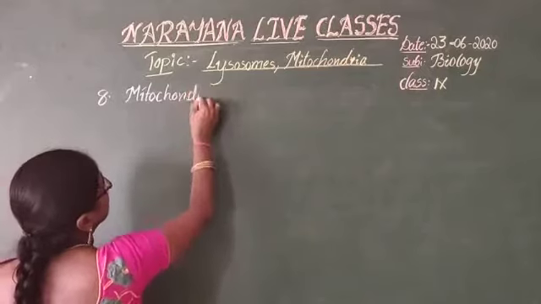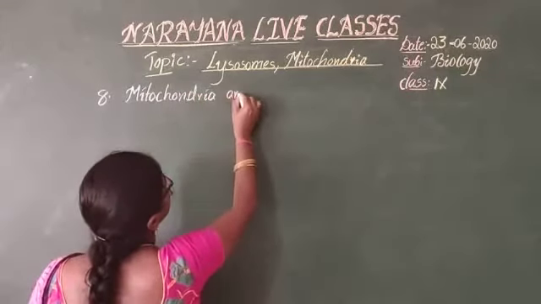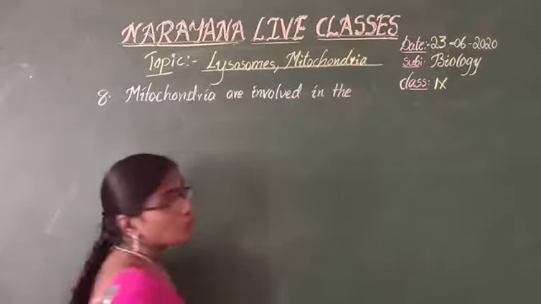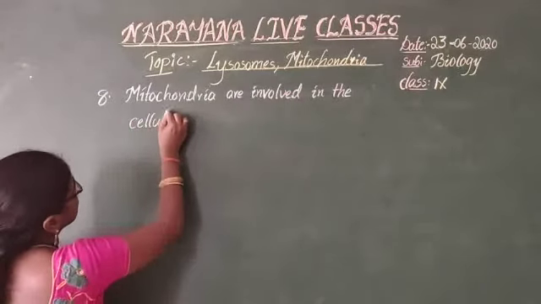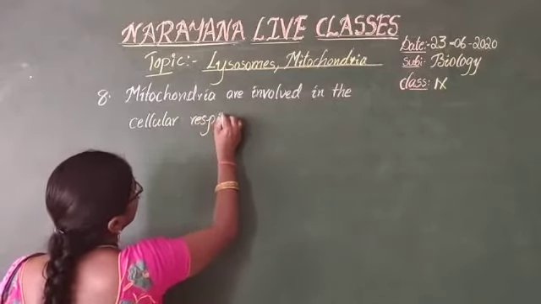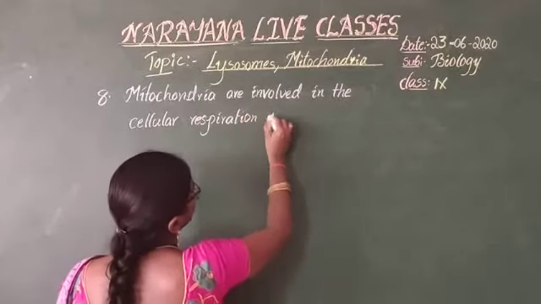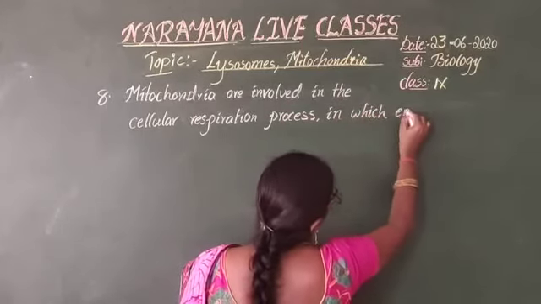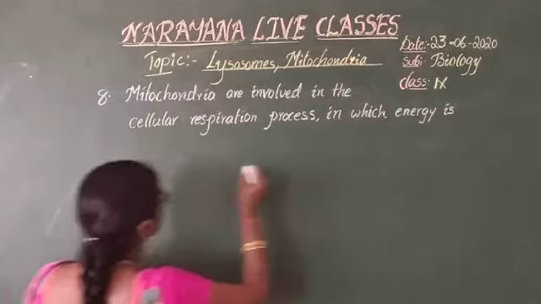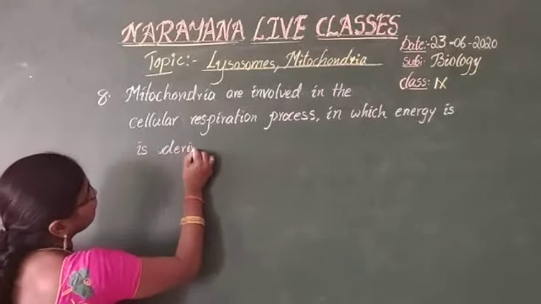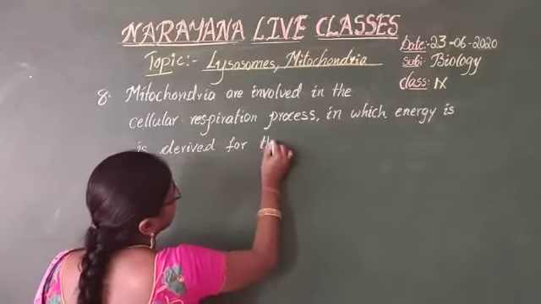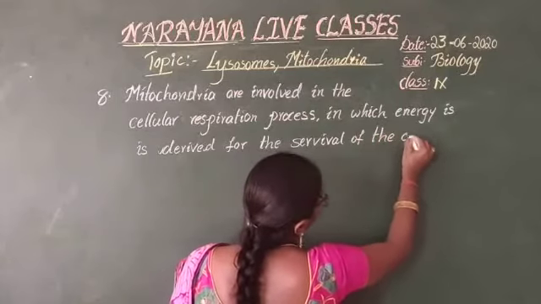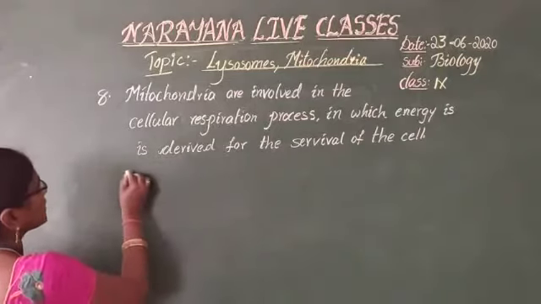Mitochondria are involved in the cellular respiration process, in which energy is derived for the survival of the cell. Hence, the mitochondria are called powerhouses of the cell.